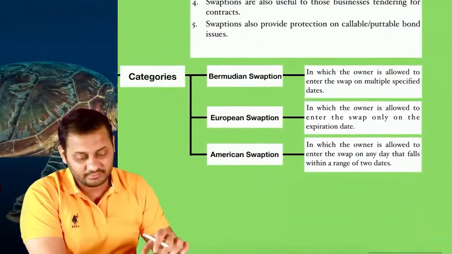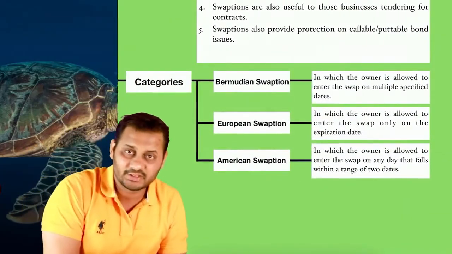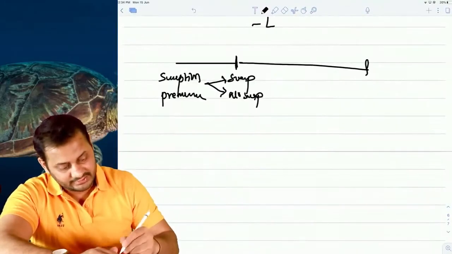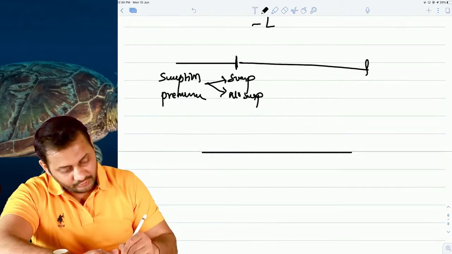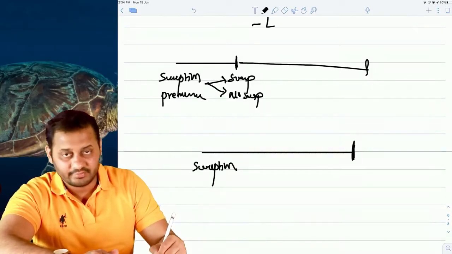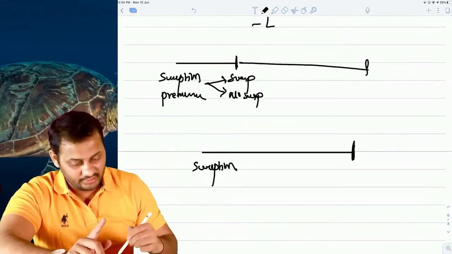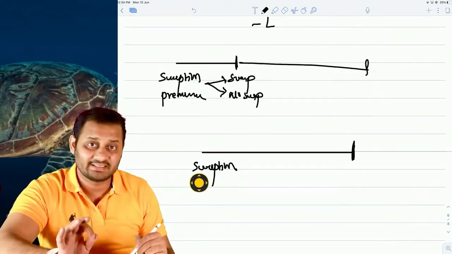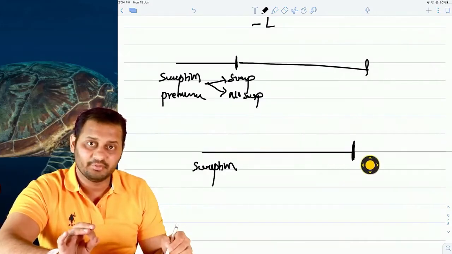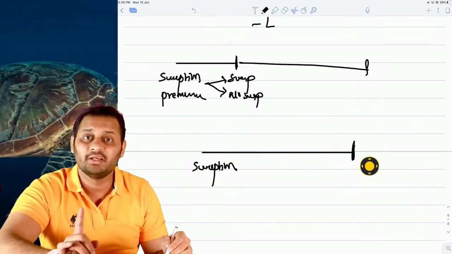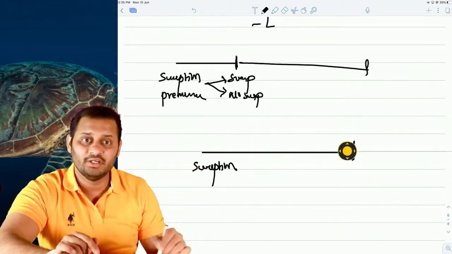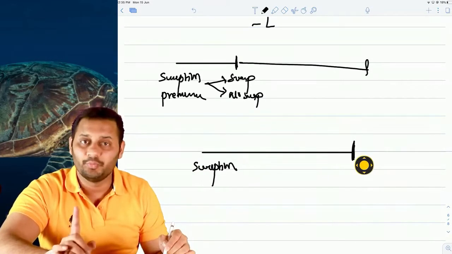But there are 3 types of swaption: Bermudan swaption, European swaption and American swaption. I will explain all of them. So let's take an example. You take a swaption here and the expiry is here. First of all, if you can exercise this option anytime in the period, this is called an American swaption. If you can exercise this option only at expiry, it is European.